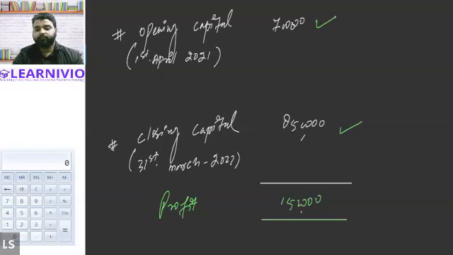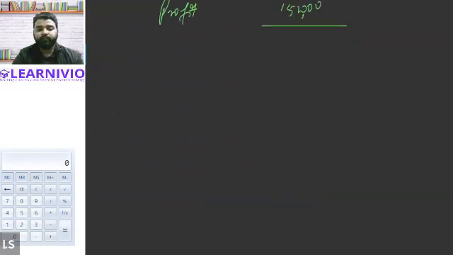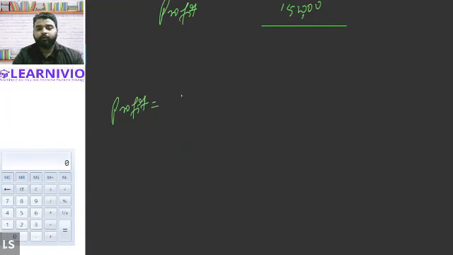So it is simple: how do we calculate profit? In order to calculate profit, we apply this formula. For calculating profit, we reduce the opening capital from the value of the closing capital. So if we have been provided with closing capital, we will reduce opening capital.